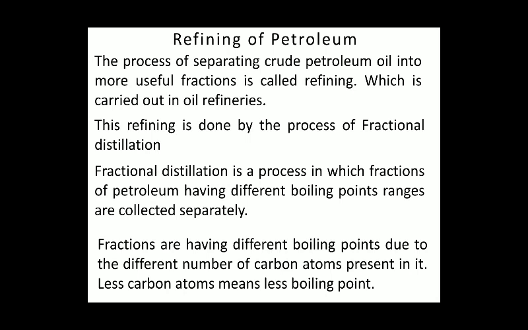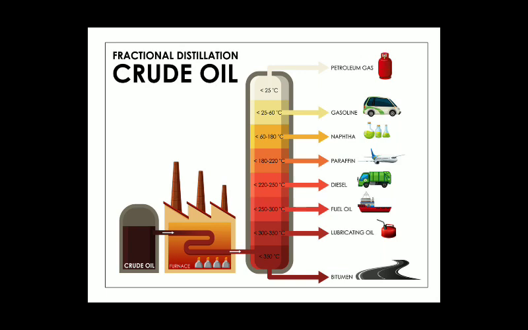heating the crude petroleum at 400 degrees Celsius or more, and getting the different components, which have different boiling points, into different chambers. Different components have different numbers of carbon atoms. Fewer carbon atoms means a lower boiling point, more carbon atoms in a component means a higher boiling point. You can see this. So this is the crude oil.